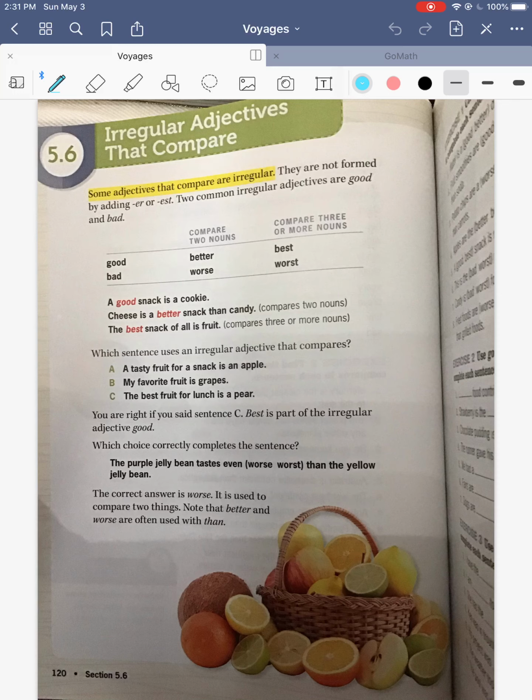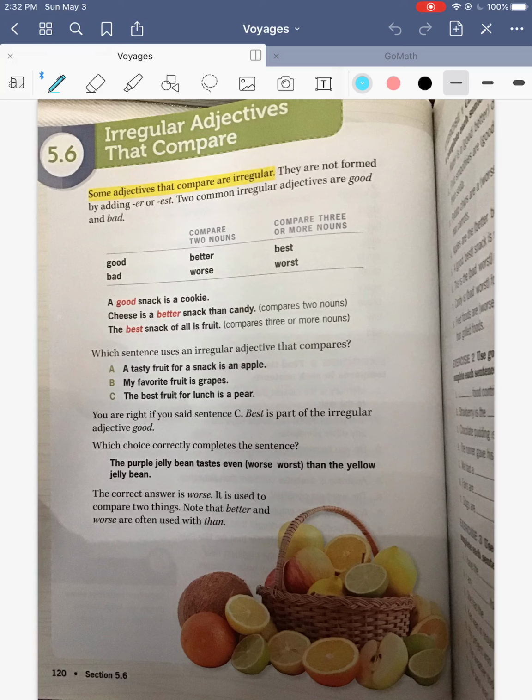Some adjectives that compare are irregular. They are not formed by adding ER or EST. Two common irregular adjectives are good and bad. So good becomes better when you're comparing two things. And if you're comparing three or more things, it becomes best. So you don't ever use the word gooder. Gooder isn't a real word. So instead of saying gooder or goodest, you say good, better, best.